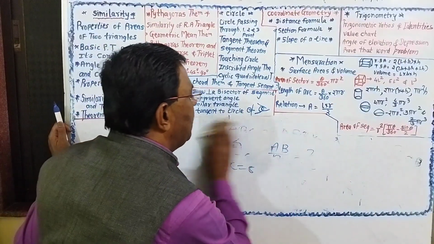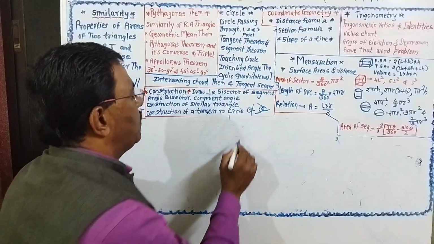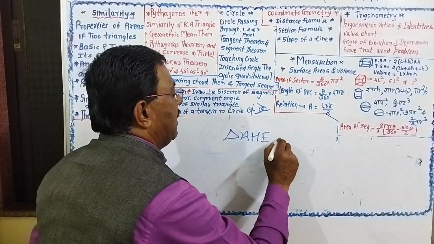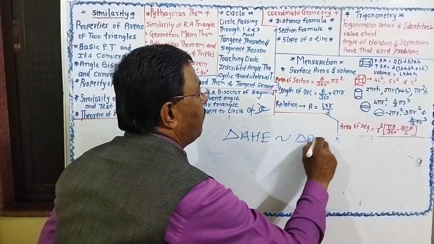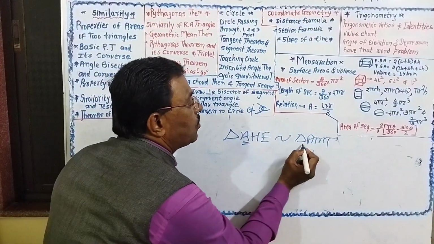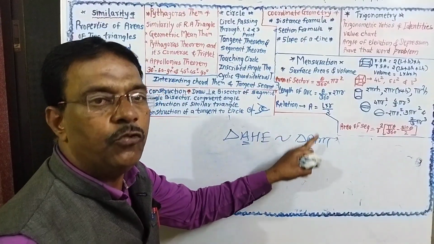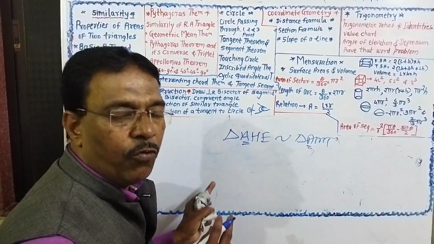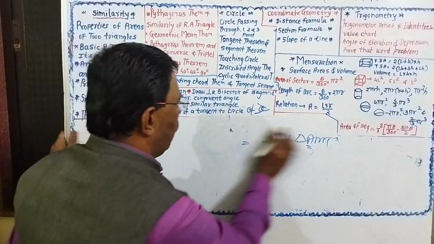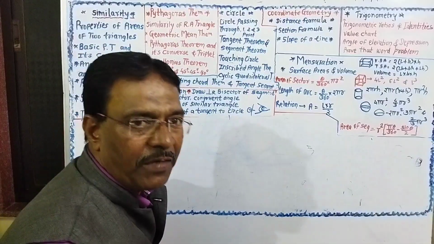But there will be some question related to this, that suppose triangle AHE is similar to triangle AMT. In this case, these two triangles are not separate. So this construction you must see in the books, because this is a very important question. Now there is one more question for construction of tangent.